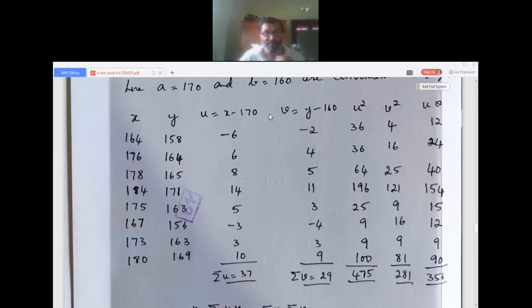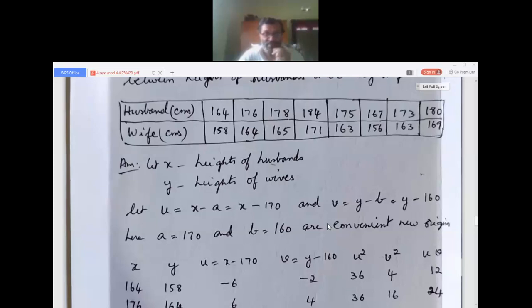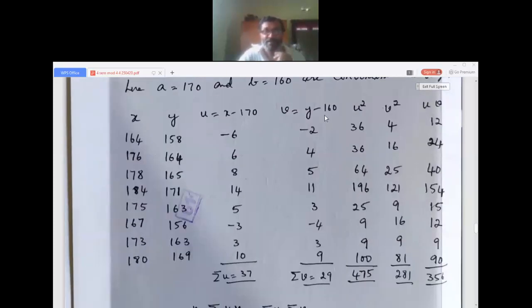Then everything is same. The x and y in the formula change to u and v. That's all. In r, the x and y is replaced by u and v. V I took as y minus b, that is y minus 160. Selecting the origin is left to you. Select in such a way that the values will be small. This method is used only when you have large values of x and y. Answers by both the methods will be same.